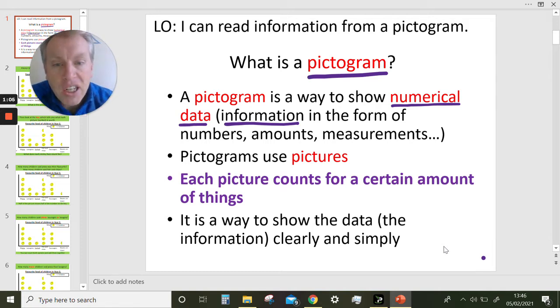And pictograms use pictures. That's why they're called pictograms. And in a pictogram, each picture counts for a certain amount of things. So it's a way to show the data really clearly and simply, a way to communicate information.